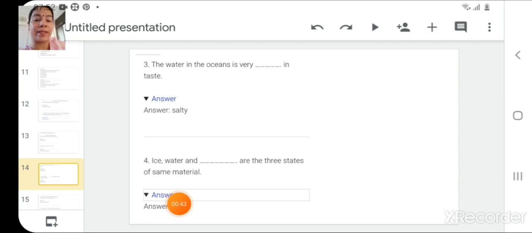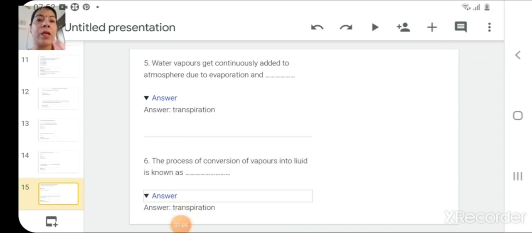Again, very easy question. That is, ice, water and dash are the three states of same material. So everyone must be knowing this question's answer. You must be thinking what easy questions these are. Yes, all the questions are very easy. Answer to this question is water vapor. Ice, water, water vapor are the three states of same material, that is water. Now the next question, water vapors get continuously added to atmosphere due to evaporation and dash. So the answer to this question is transpiration.